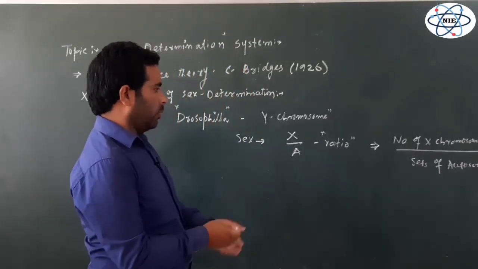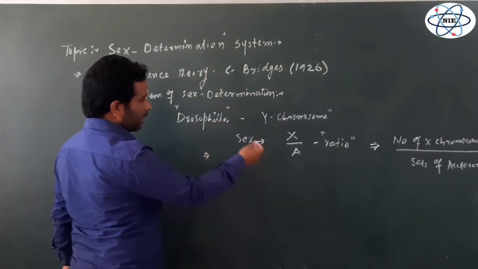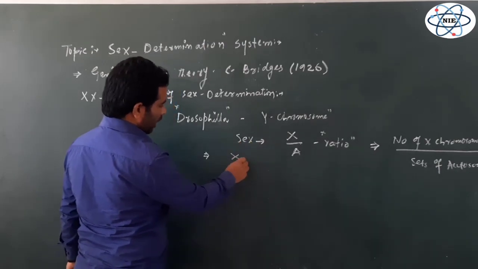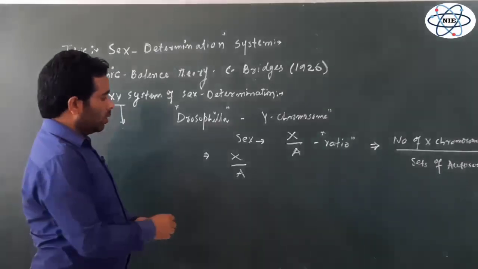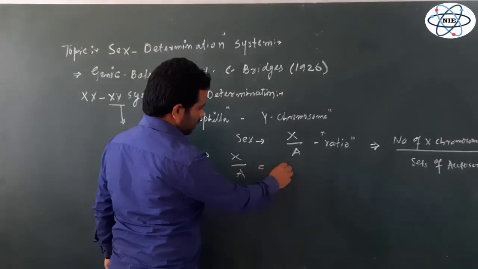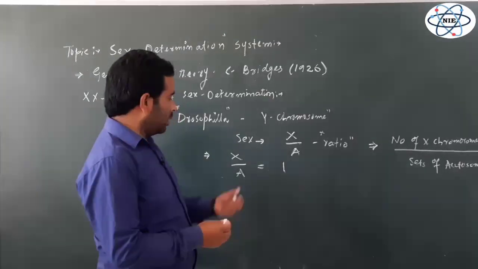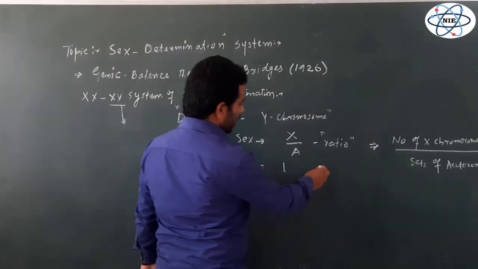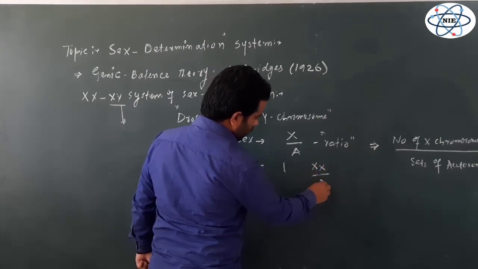For example, if the ratio of X over A is equal to 1, when will it be equal to 1? For example, there are 2 X chromosomes and there are 2 sets of autosomes.